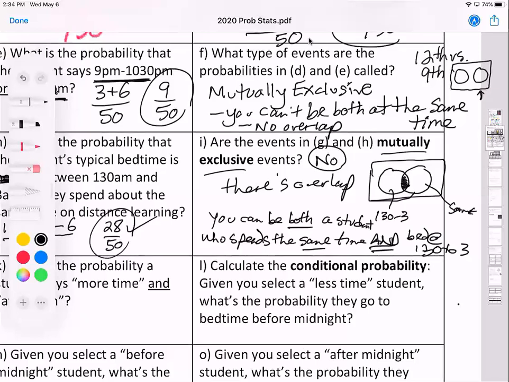So we would call these inclusive events, because one event is included in the other. So they're not excluded from each other, but included, one included in the other.